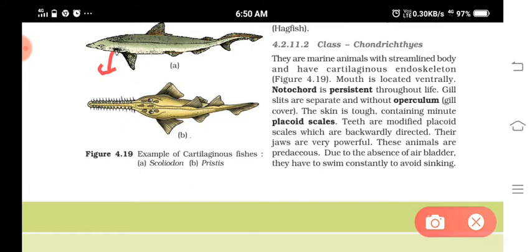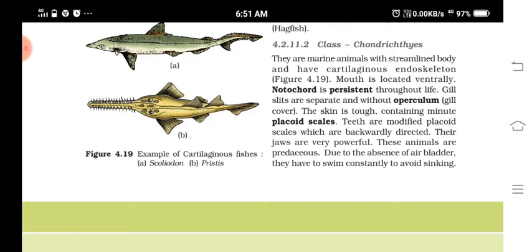The skin is tough and they are having a kind of scale known as placoid scales. So what is a placoid scale? The special type of scales that is present in Chondrichthyes. Then teeth are there; actually they are the modified placoid scales itself, and jaws are there, that is powerful. But in the previous class there were no jaws. And there is no air bladder.